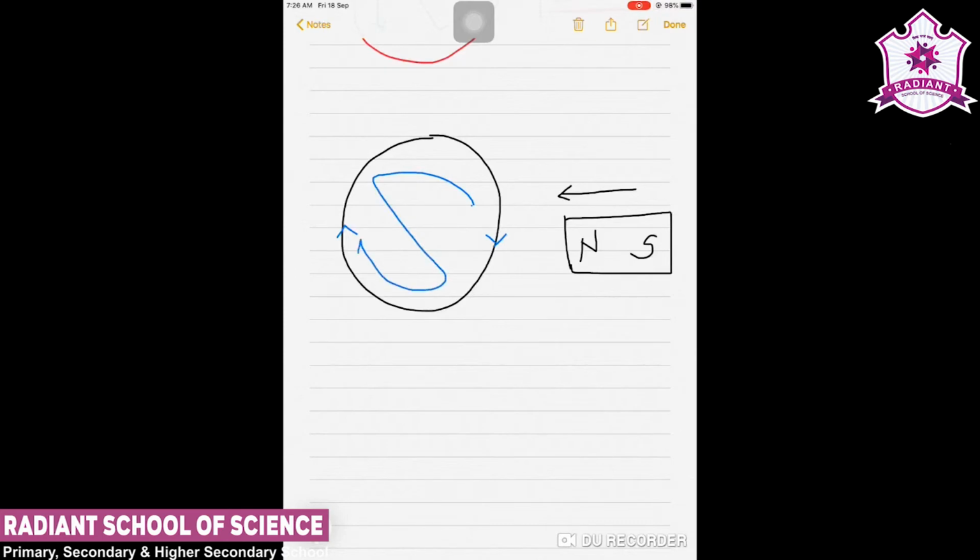Now suppose the coil will have clockwise current in it due to this motion. If the coil has clockwise current in it, then it is very clear that it will produce a south pole in it as per our right hand thumb rule.